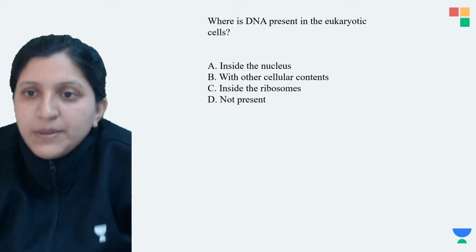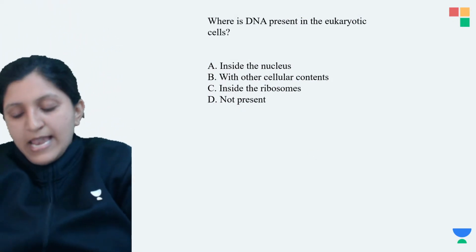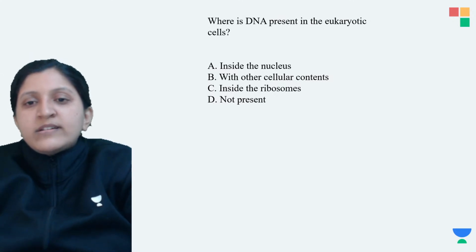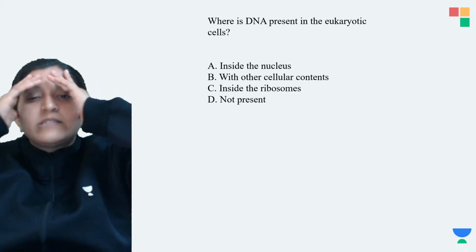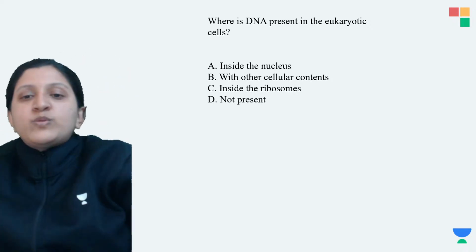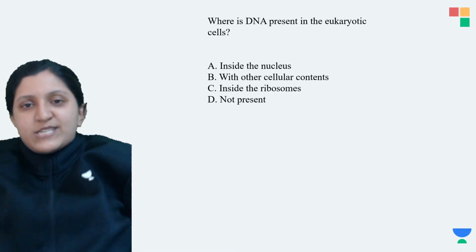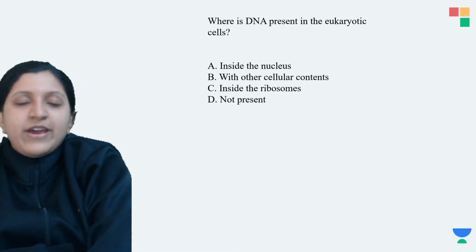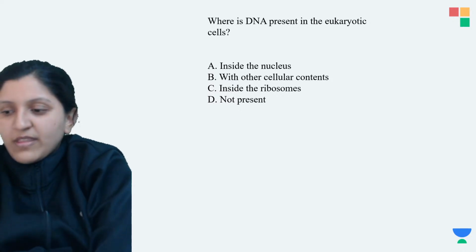So where is DNA present in the eukaryotic cell? Anybody? Inside the nucleus with other cellular contents, inside the ribosome, or not at all present? So where exactly do you find this DNA?